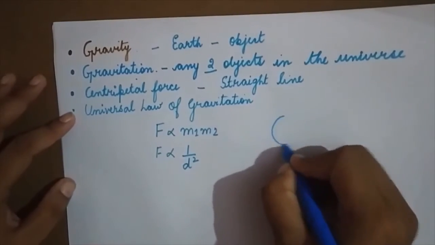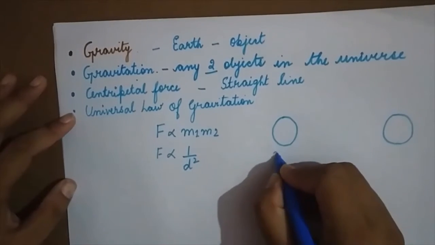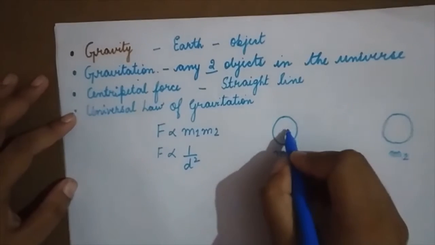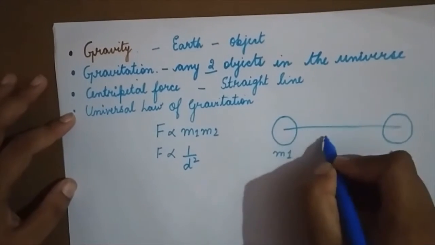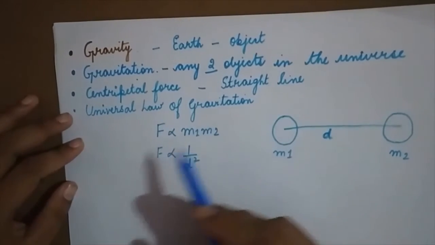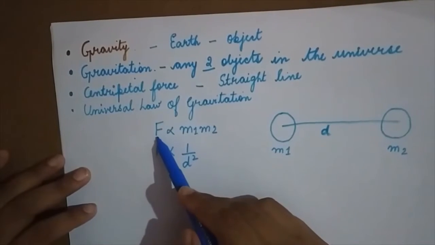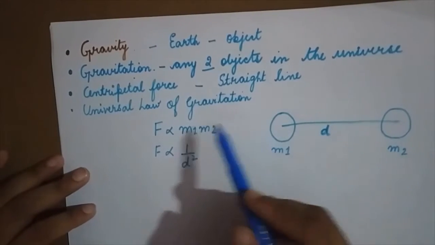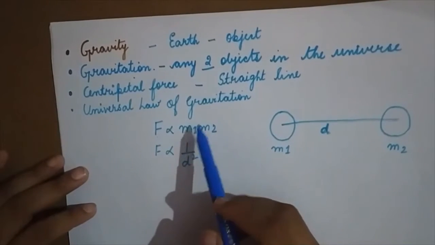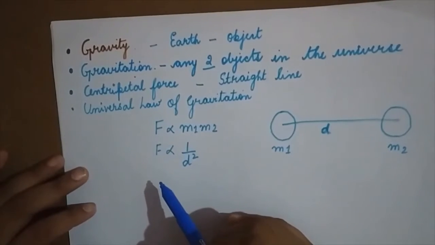Suppose I take two objects. This is M1 and this is M2. The distance between them is D. According to the universal law of gravitation, the force of attraction between these two objects is directly proportional to the product of their masses. More the mass, more will be the force of attraction.